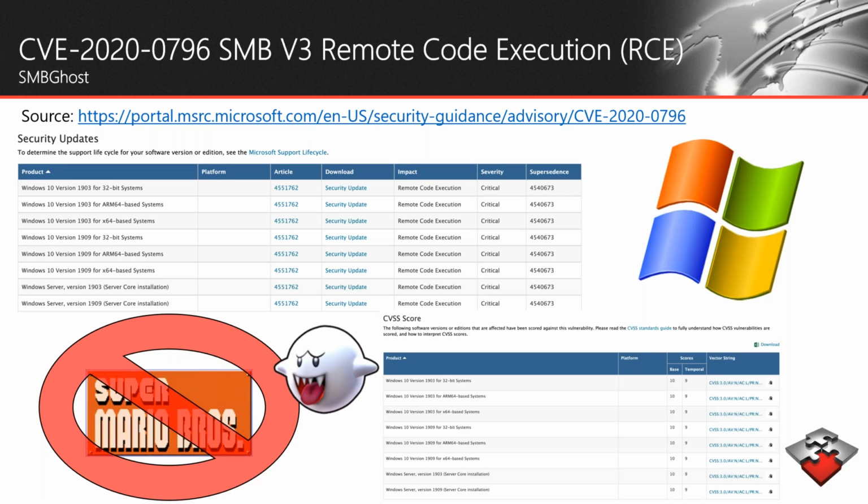Passing a large value will cause a buffer overflow and crash the kernel. With further work, this could be used to develop a remote code execution exploit. And Red Sky Alliance recommends filtering port 445 on clients and updating server software to the latest version to mitigate SMB Ghost.